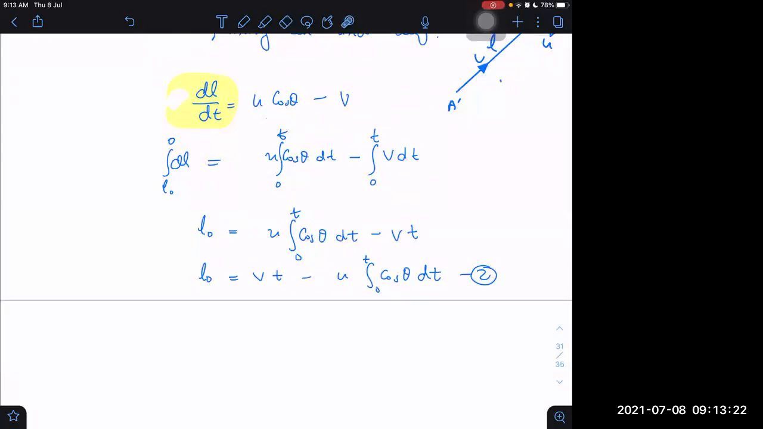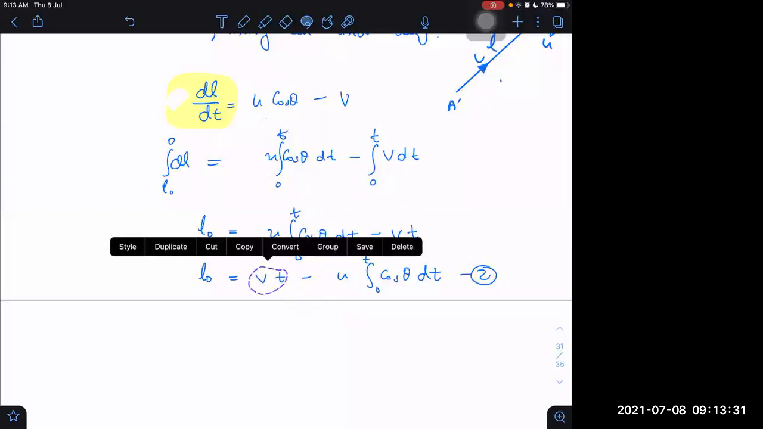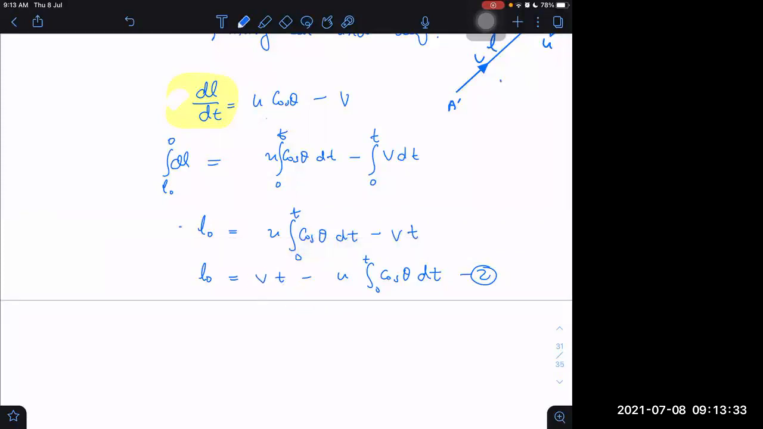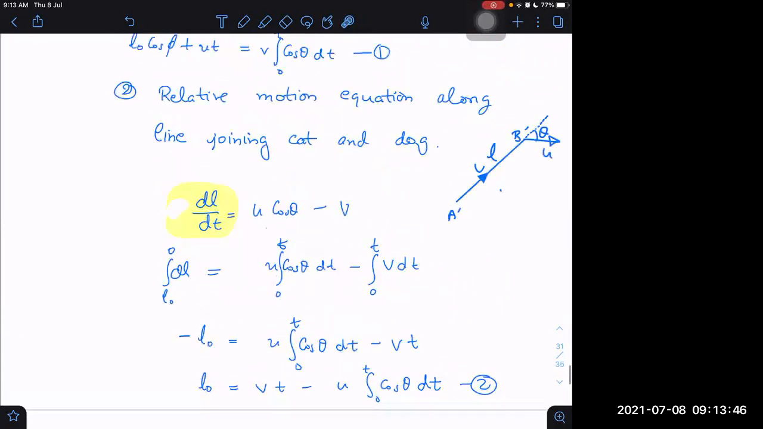Next, we are getting L naught as, then it will be opposite here also. It is a sign mistake I have made here. 0 minus L naught, now it will become minus. Then I think everything is fine after that. This was the mistake here. It will be plus dL by dt, which will be u cos theta minus v. Then integrating it, I have to put limits, and we get 0 minus L naught.